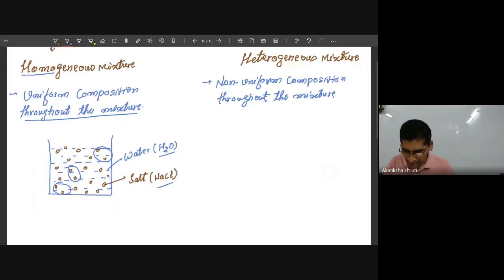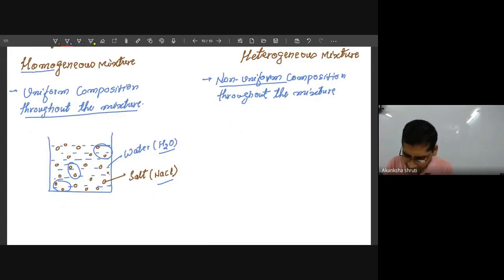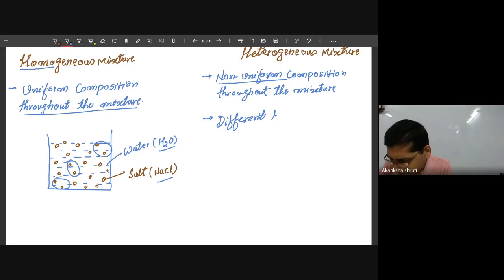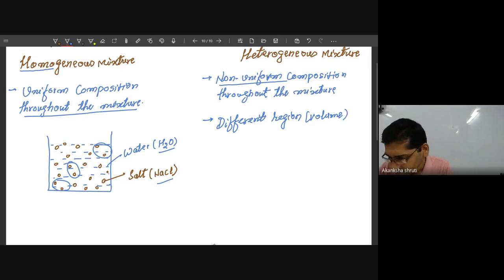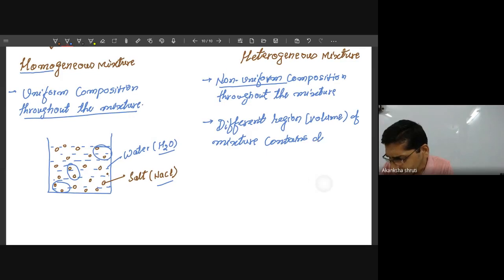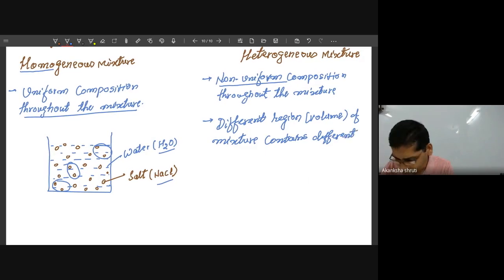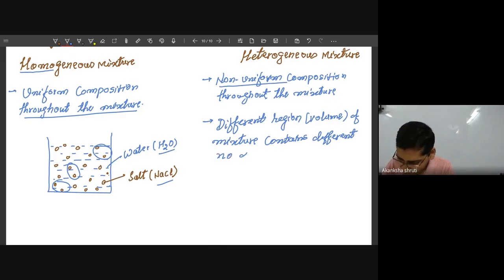Students, this non-uniform composition itself indicates that different areas or different volumes contain different numbers of different kinds of particles. So write: different regions or volumes of the mixture contain different number of particles.